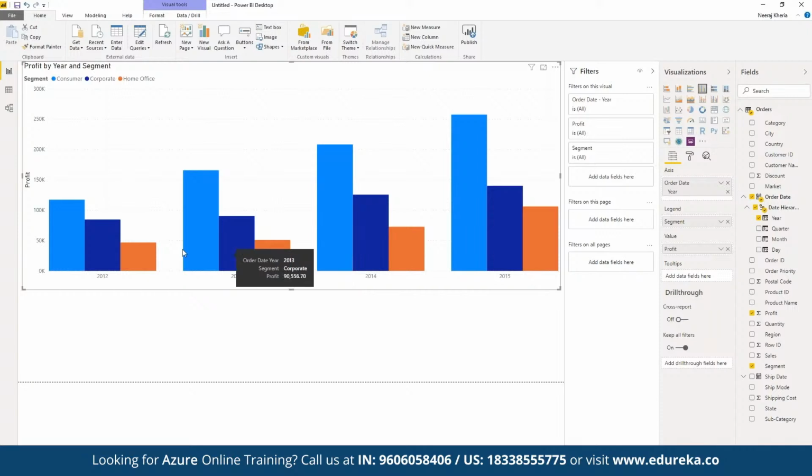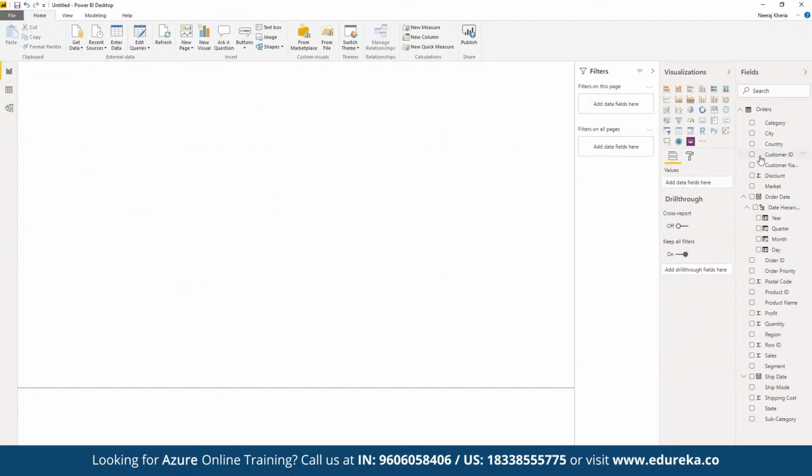Correct? So here we can quickly visualize the entire report of how the profit distribution has been in terms of different segments as well, by quickly showcasing the category report as a part of the requirement. And depending upon the data set, we have multiple integrations available that we can make use of. For example, say we want to visualize some kind of geospatial data set. Here we can click on add, and we can visualize the entire geospatial data set as well.